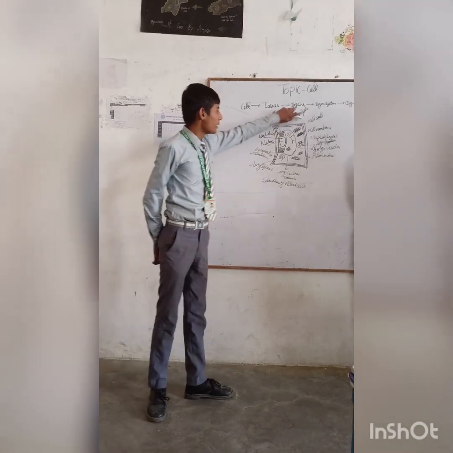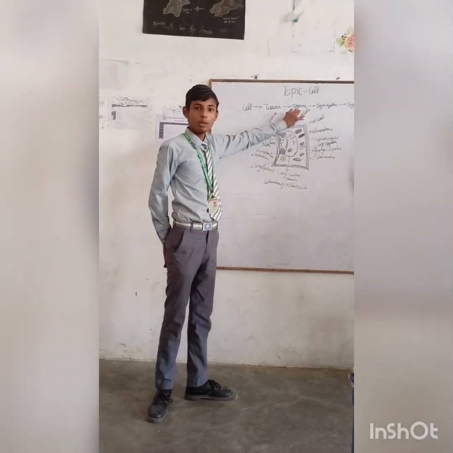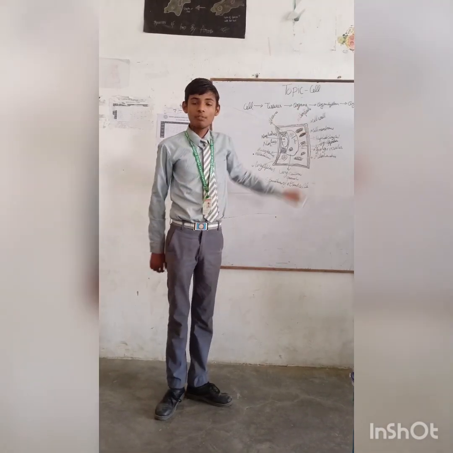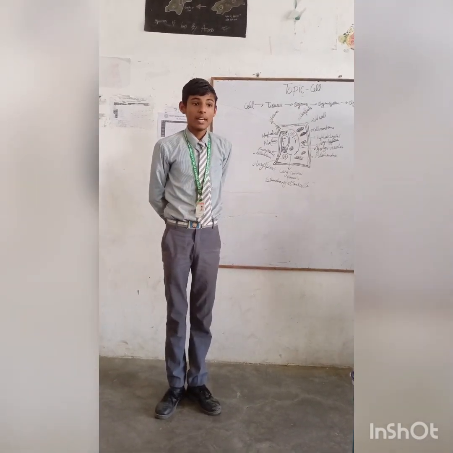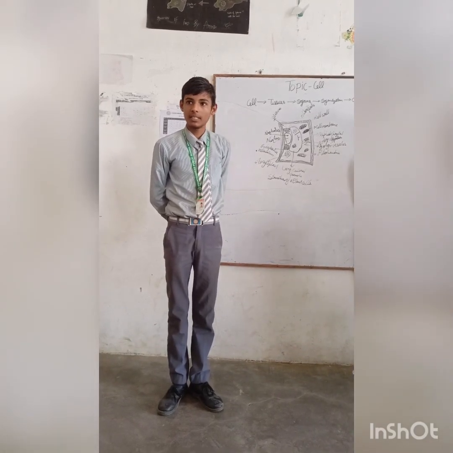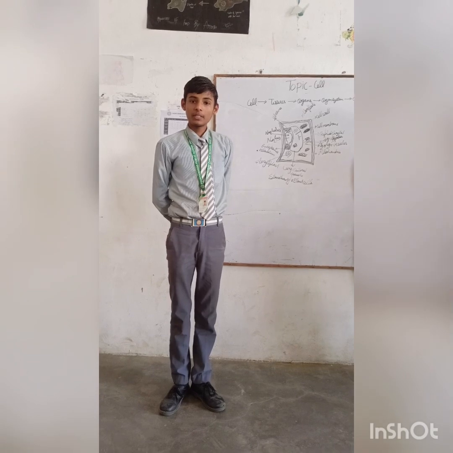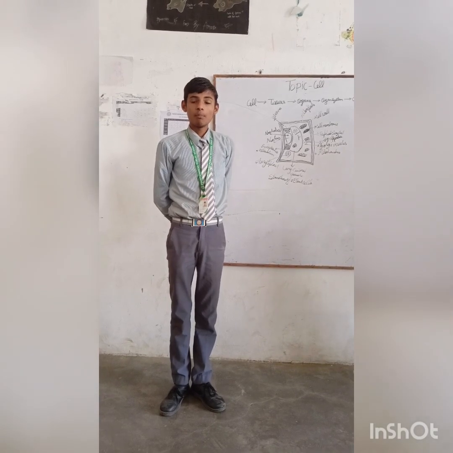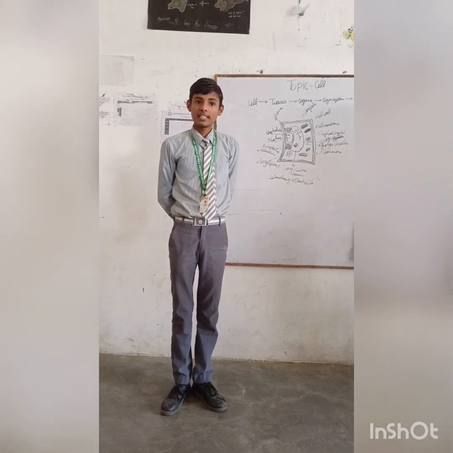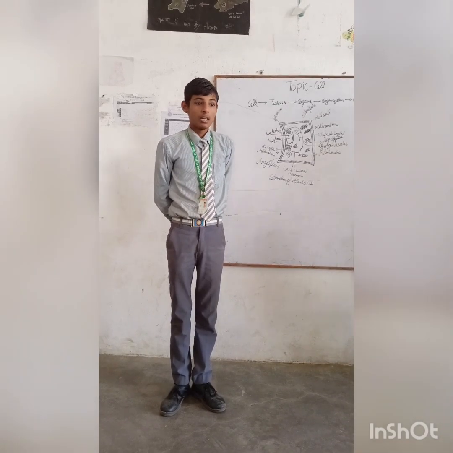Cell wall. It is an additional wall present outside the cell membrane. It is made up of a natural component called cellulose. It is present in plant cells and absent in animal cells. The cell wall is also important in plant cells because they cannot escape environmental stress.